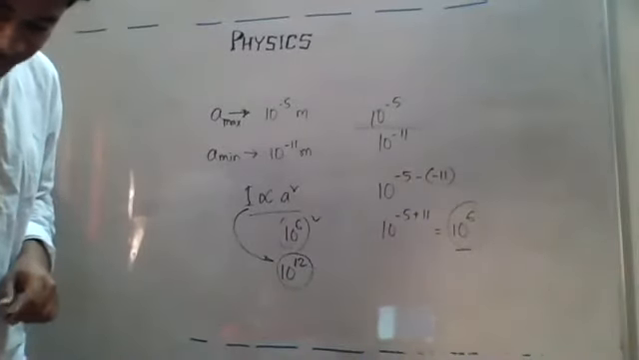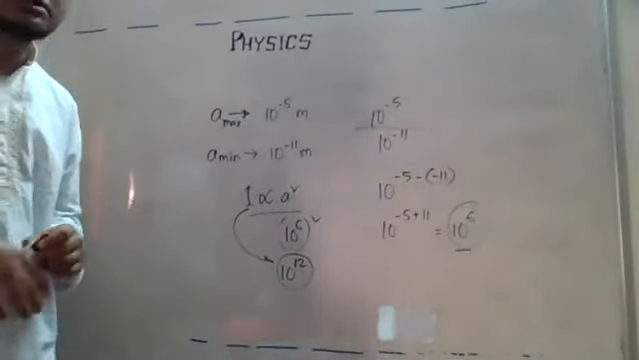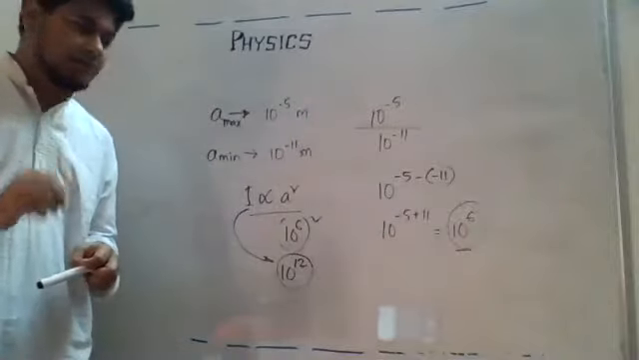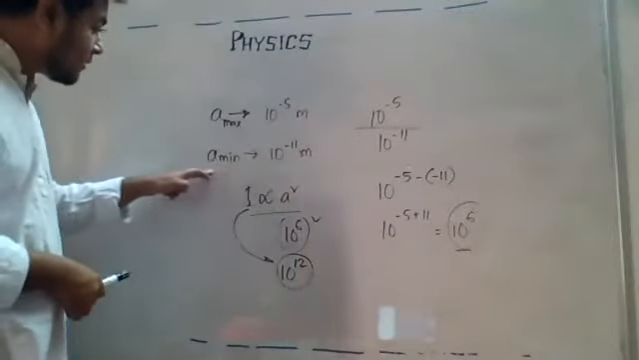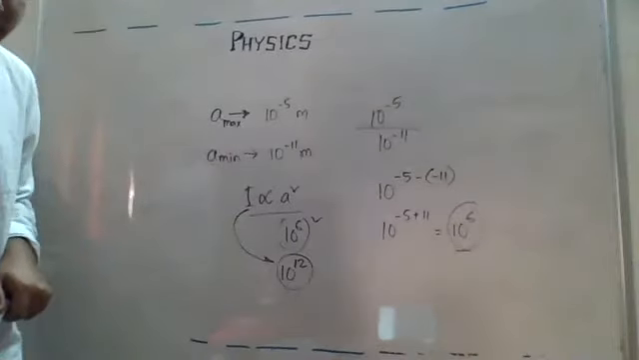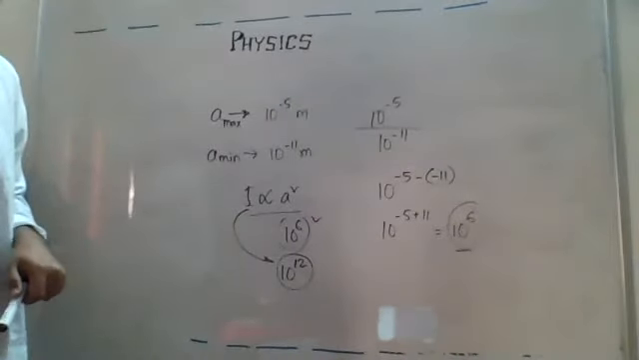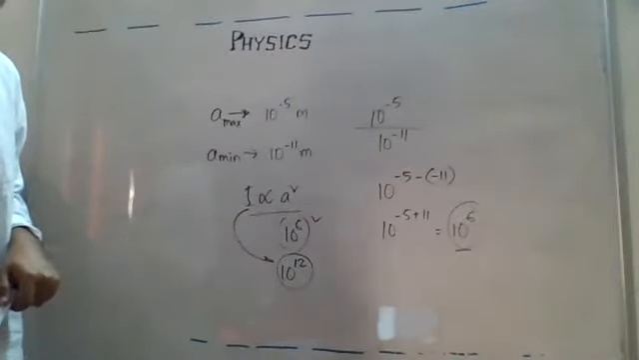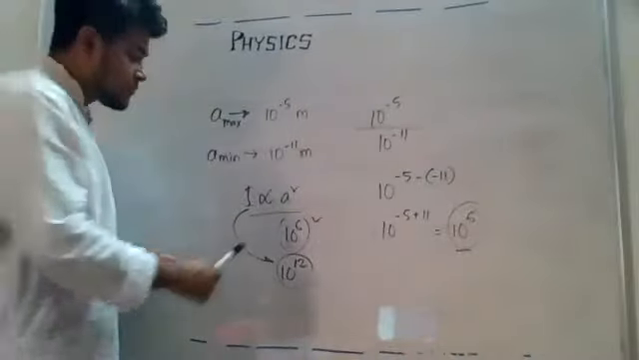So 10 to the power 12, that is a feeble sound. Feeble sound means a very weak sound, okay? Feeble sound means they are referring to the minimum amplitude. And the sound whose intensity is 10 to the power 12 times more than it is audible to our ear, okay?